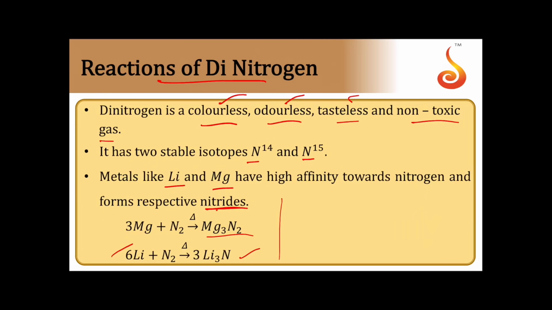And these nitrides, when you hydrolyze them, for example, if you take magnesium nitride with water, it will give us ammonia gas. It forms magnesium hydroxide and then liberates ammonia gas. So lithium and magnesium have high affinity towards nitrogen and form nitrides. So Mg plus N2 gives magnesium nitride, lithium plus N2 gives lithium nitride. So these are the reactions of nitrogen.